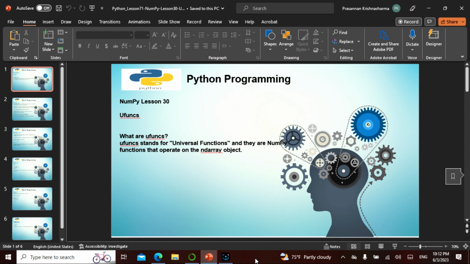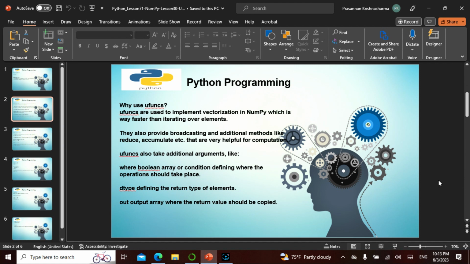Likewise, the same thing applies for a function. So let's see, why use universal functions? Universal functions are used to implement vectorization in NumPy, which is way faster than iterating over elements. Speed is the name of the game. Why are we getting to the cloud? Why are we getting to the cluster? What is scalability, reliability, performance? Speed is the name of the game. So that is why you need to use certain things which can speed this up.